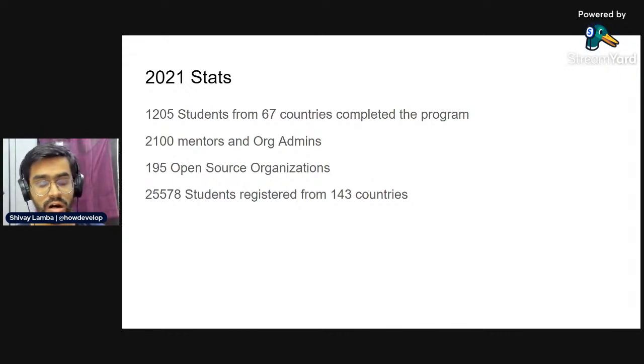More than 25,000 students registered, representing more than 140 countries from all over the world, which is a huge number. And you can see how many students end up participating in all of these different projects that are part of Google Summer of Code.